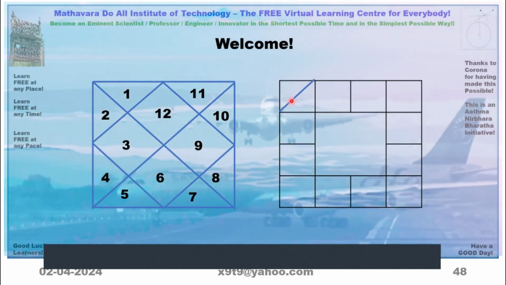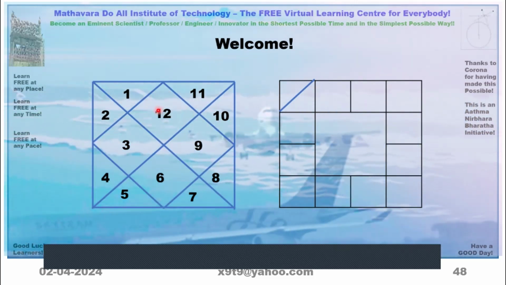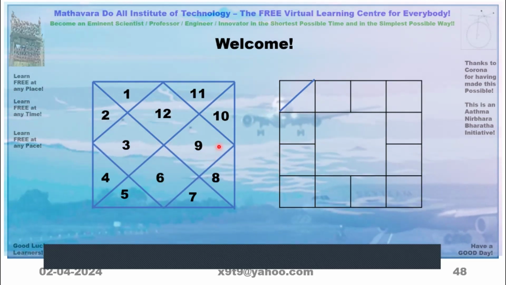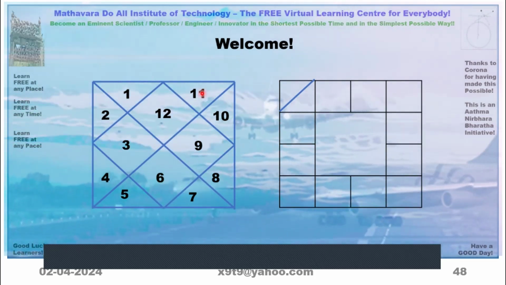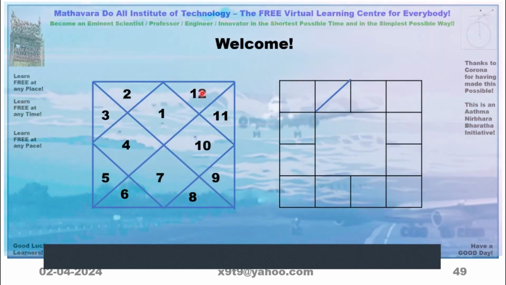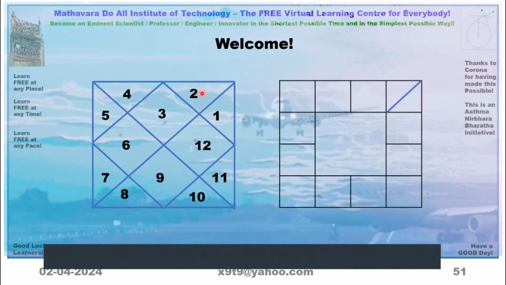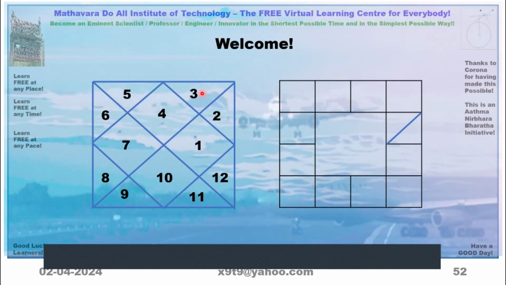Meena lagna means this is number 12. So 12 will be written here. Then 1, 2, 3, 4. We will write it in this direction. So depending on the ascendant, this is how the one-to-one correspondence will come.